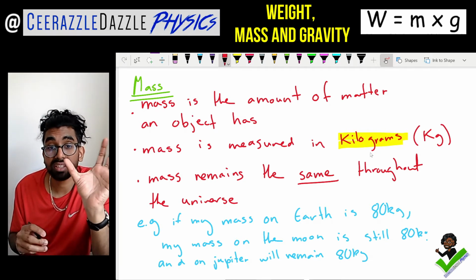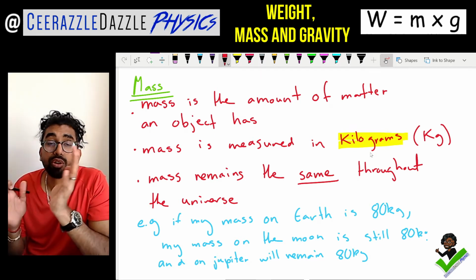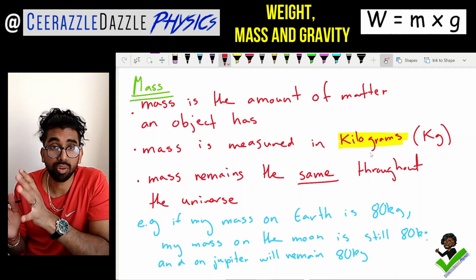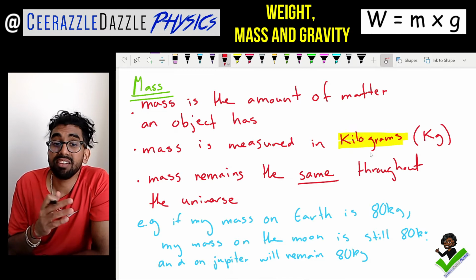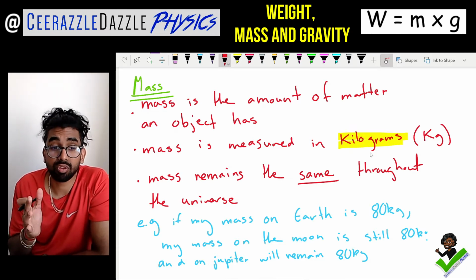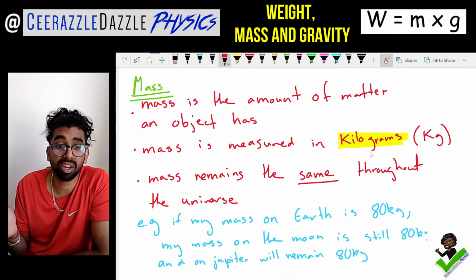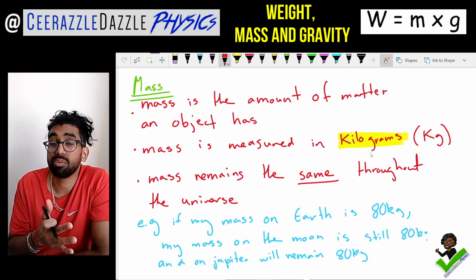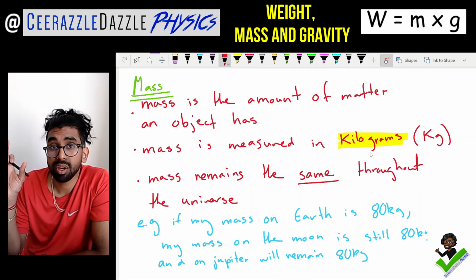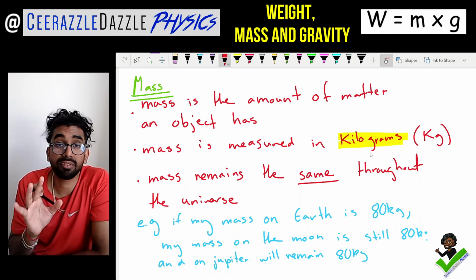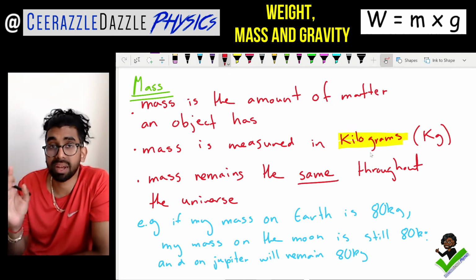Your mass remains the same throughout the universe. So that means wherever you go in the universe, your mass will remain the same. It won't change. Good example is going to be at the bottom over here. If my mass on Earth is 80 kilograms, my mass on the moon is still 80 kilograms. And on Jupiter, it will still remain 80 kilograms, guys. So the mass remains the same whichever planet that you are on. That's the first thing to get into our heads. And obviously it's measured in kilograms and it's the amount of matter.